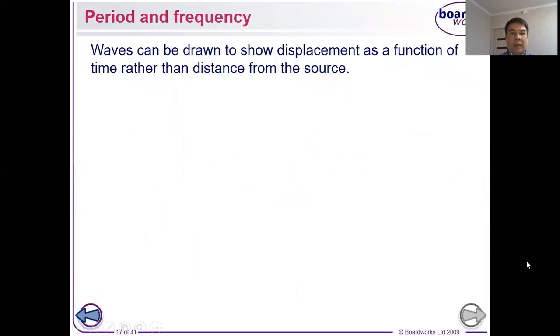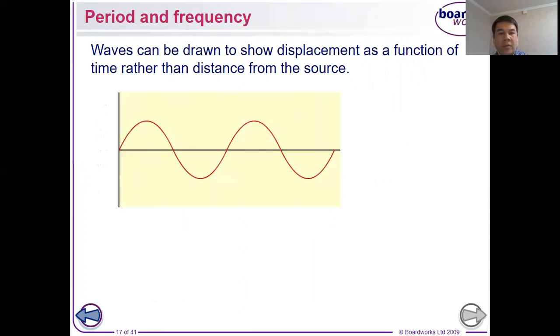Dear students, we have other new key terms, called period and frequency. Waves can be drawn to show displacement as a function of time rather than distance from the source.